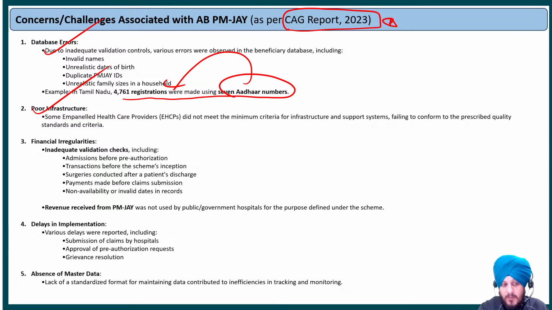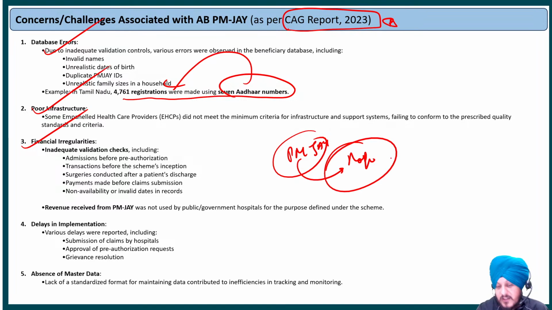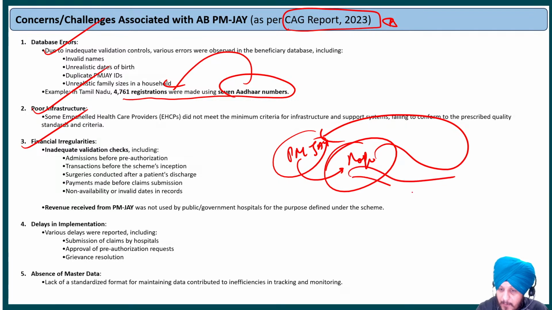The next is regarding the financial irregularities. So irregularities are also there, for example, regarding different parameters, regarding the surgeries, the transaction cost, admission, then the date records, all such kinds of things. There is financial irregularity, and there has also been concern that the funding provided to the hospitals as a part of this Pradhan Mantri Jan Arogya Yojana, they are getting the funding, but they are not using this funding in an effective manner specifically for this scheme. They are using this funding for other purposes also.